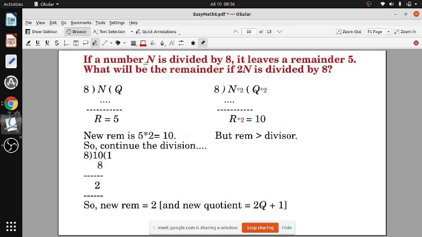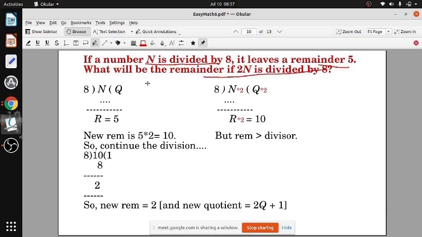If a number n is divided by 8, it leaves remainder 5. What will be the remainder if 2n is divided by 8? 2n means doubling it. If it is 20, then you have to divide 40. If it is 25, then you have to divide 50.